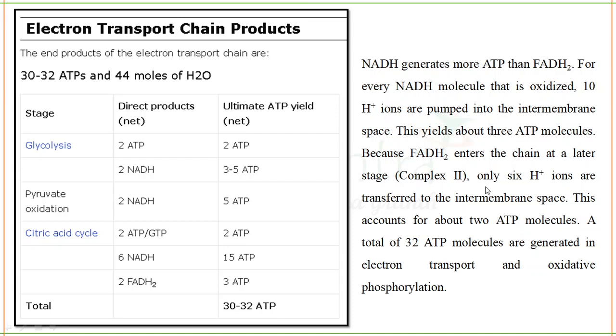Actually, FADH2 goes to complex 2, which does not pump any protons outside. They are talking about the next complexes. So that will produce 2 ATP. So in total, 32 ATP molecules are generated in the process of respiration.